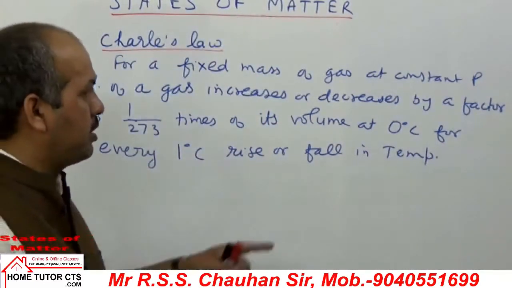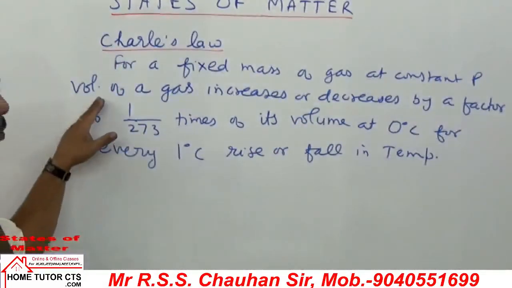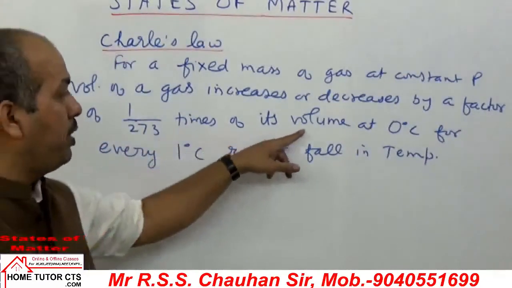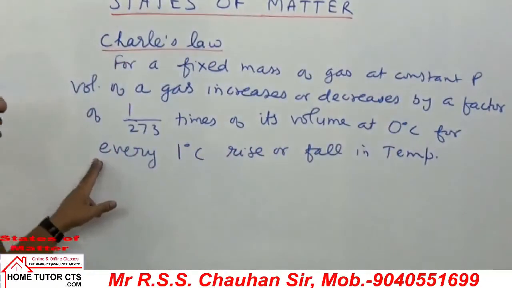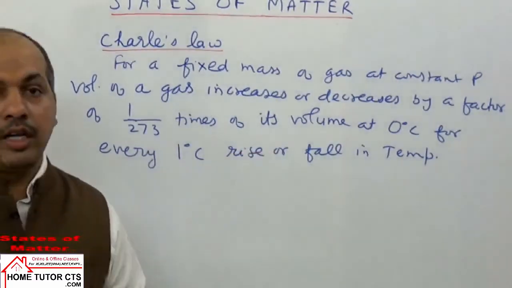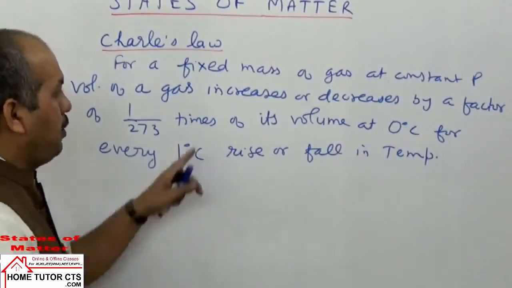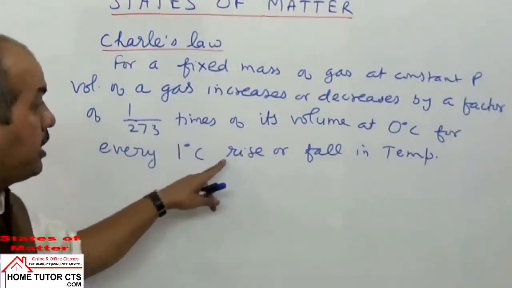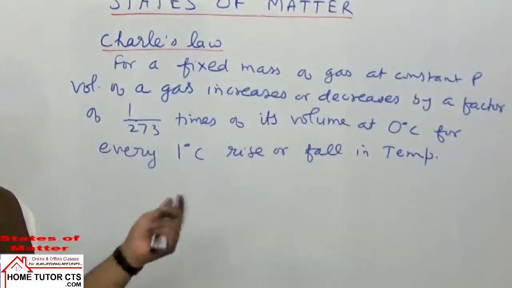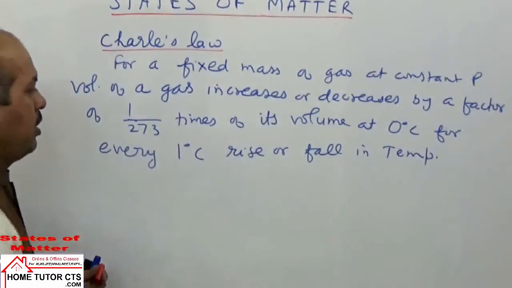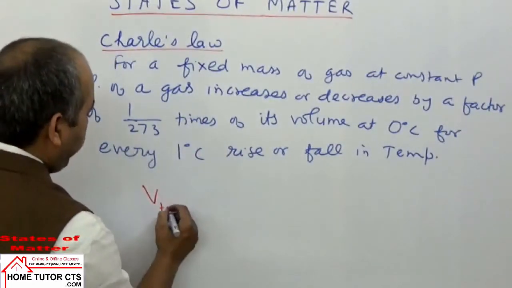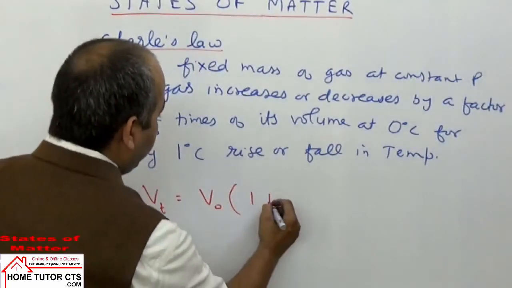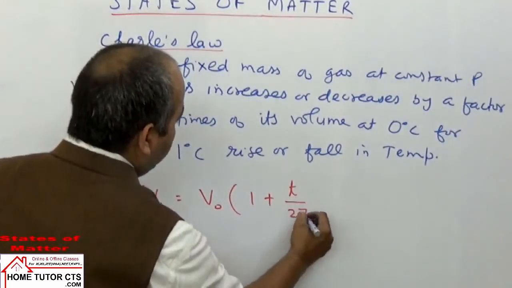For a fixed mass of gas at constant pressure, volume of a gas increases or decreases by a factor of 1 by 273 times of its volume at 0 degree Celsius for every 1 degree Celsius rise or fall in temperature. Simple point is, if temperature increases, volume increases, or if T decreases, volume decreases. That is same as the first statement as well. But we can write the expression Vt equals V0 into (1 plus T by 273).